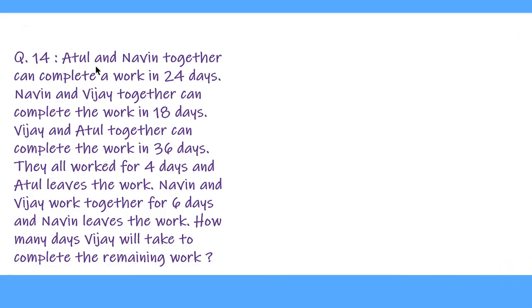The question is, Atul and Naveen together can complete a work in 24 days. Naveen and Vijay together can complete the work in 18 days. Vijay and Atul together can complete the work in 36 days. They all work together for 4 days and Atul leaves the work. Naveen and Vijay work together for 6 days and Naveen leaves the work. How many days Vijay will take to complete the remaining work? So we solve like this.